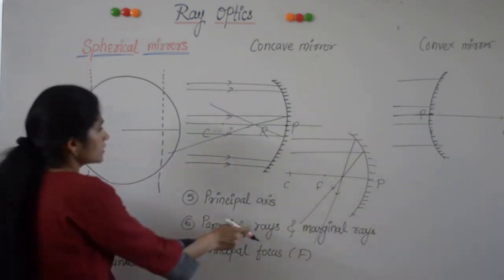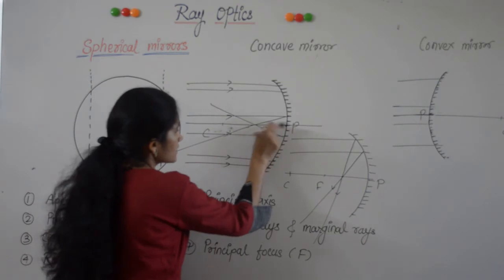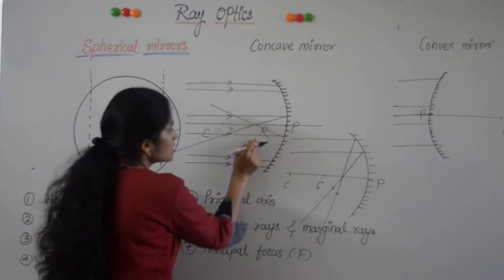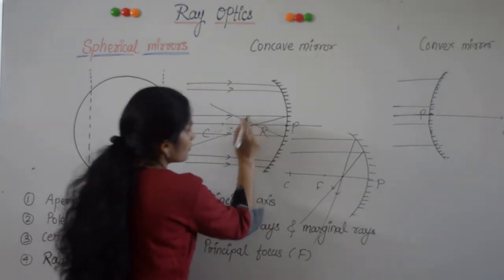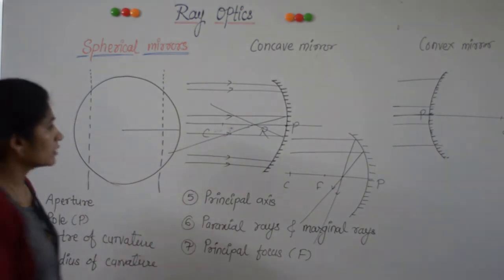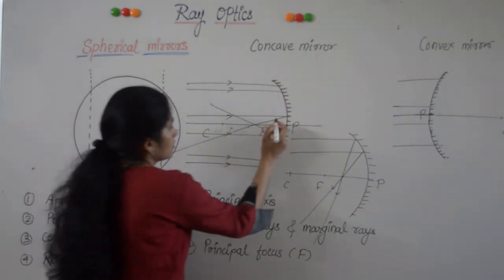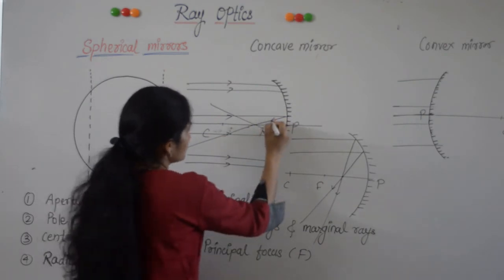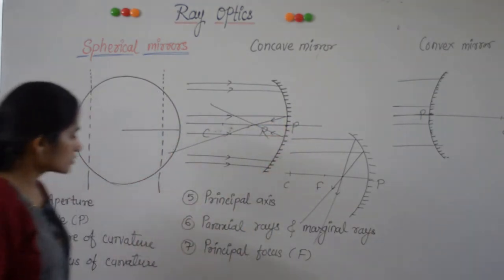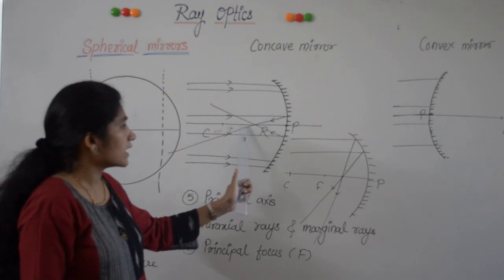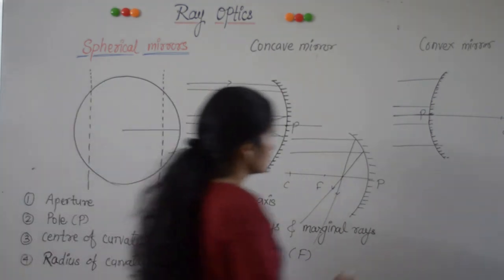Only the paraxial rays which are parallel to the principal axis and which are close to the principal axis intersect. After reflection, they meet at one point, or in case of a concave mirror, they converge at this point. This point is called the principal focus as it lies on the principal axis.